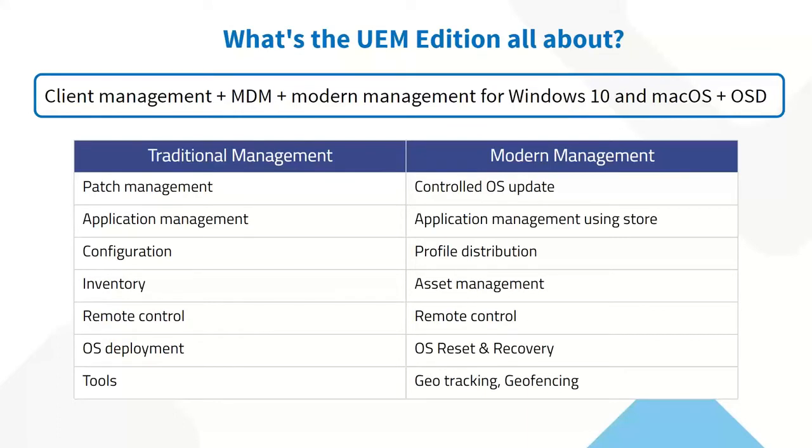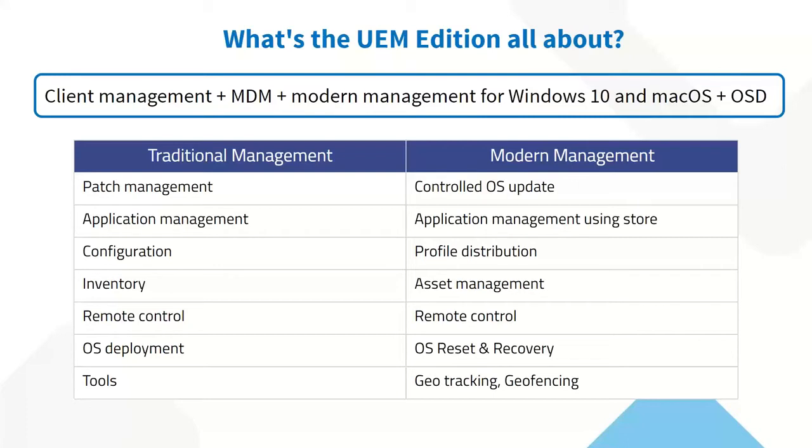When I say traditional management, we go with patch management. In the modern way, it's a controlled OS update. And on the patch management level, we still stick to the legacy type of patching. And when I go towards application management, things have changed towards modern management, where we use a common store, common ID for downloading the apps and distributing them from central repositories. And you have profile distribution, asset management, remote control, and geo-tracking and geofencing towards modern management. So this is all unified endpoint management.